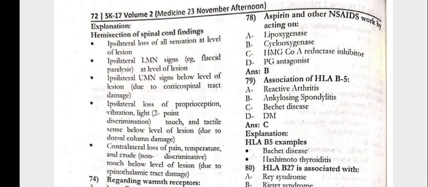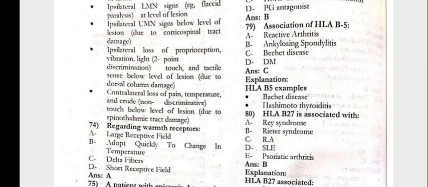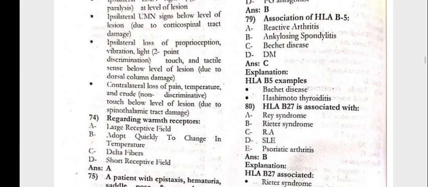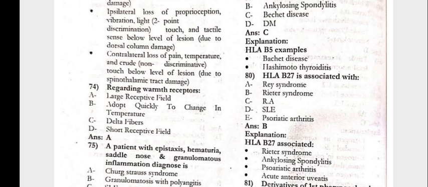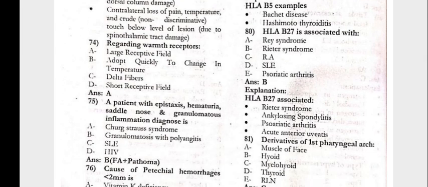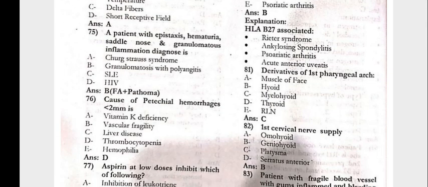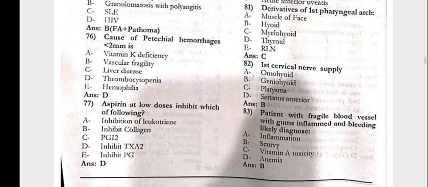The aspirin and other enzymes work by acting on beta cyclooxygenase. Next, 79. Association of HLA B5 would be Paget's disease. HLA B27 is associated with Reiter's syndrome. Next, the derivatives of the first pharyngeal arch are the mylohyoid.